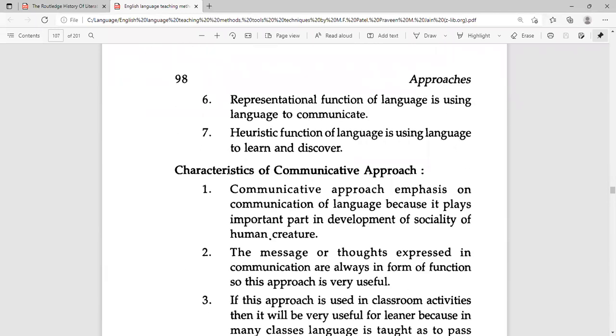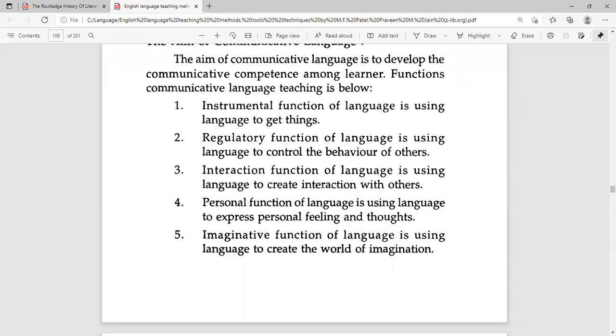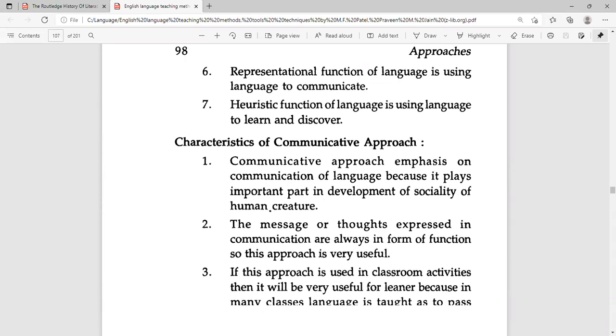The representational function of language means using language for the sake of representation. The heuristic function of language means using language to learn and discover. So these are seven different functions of language.